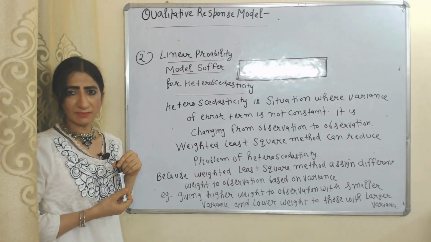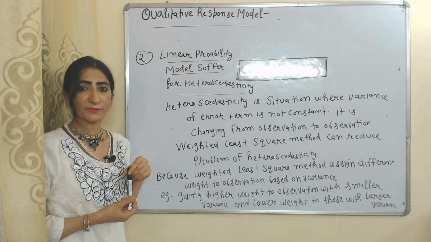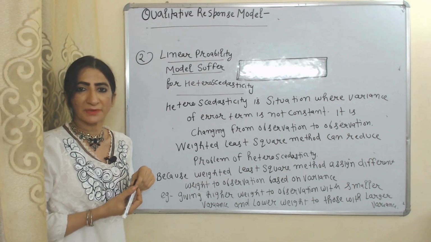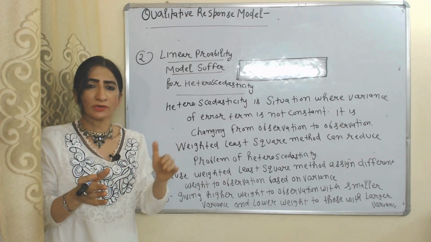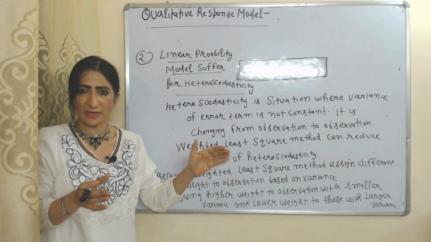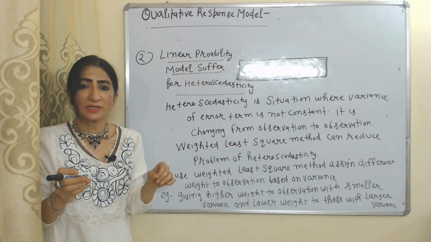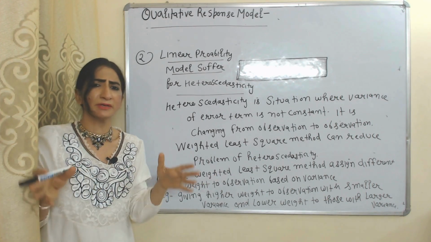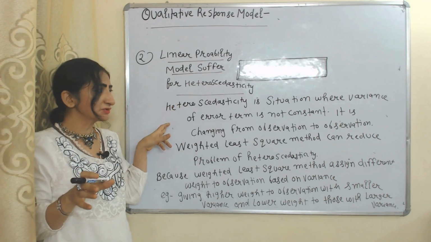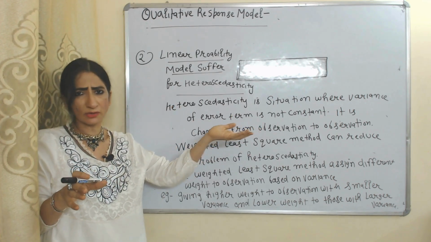Linear probability model, or you can say that LPM model, also suffer from heteroscedasticity. As we know, error terms don't follow normal distribution in case of LPM model. That's why LPM model suffered from heteroscedasticity. What do you mean by heteroscedasticity? Heteroscedasticity is a situation where variance of error terms are not constant.